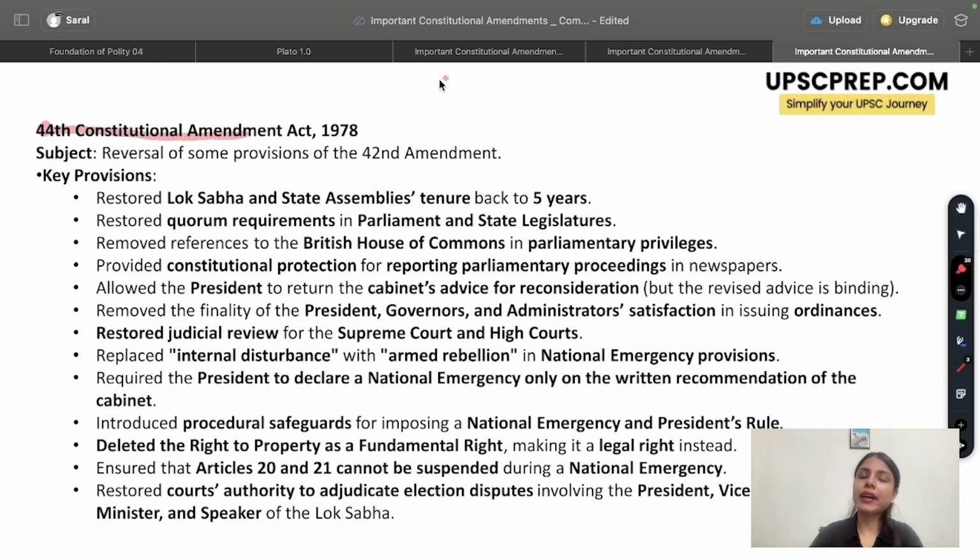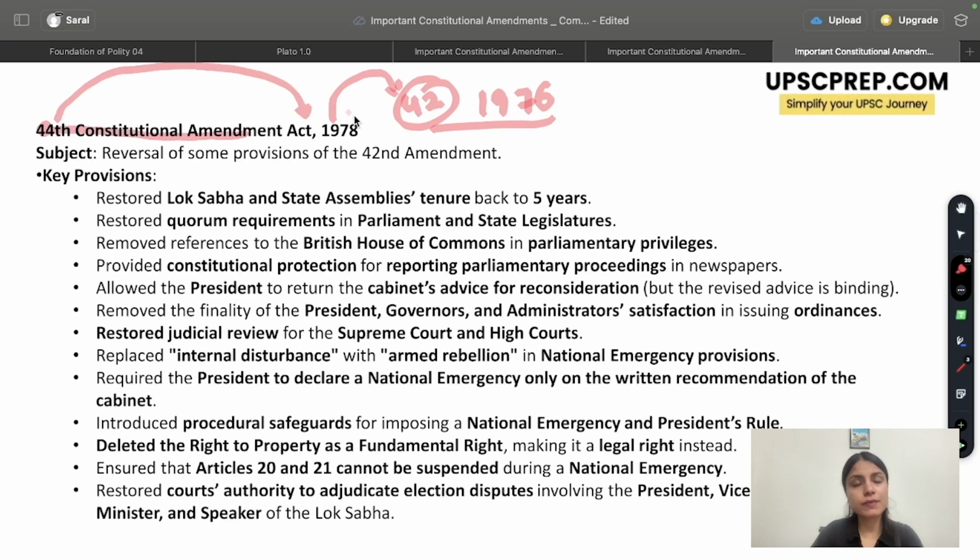Now again, understand the background. We just had the 42nd Amendment Act in the year 1976, which came during the time of emergency. The 44th comes after the emergency has been removed. So it comes to do away with some of the wrong changes that were brought about by the 42nd Amendment Act of 1976. It would be an attempt to restore the wrongdoings and make them correct. And one more trick to remember this: 44th, 4 plus 4 is 8. So that's how you can remember that the 44th Amendment Act came in the year 1978.